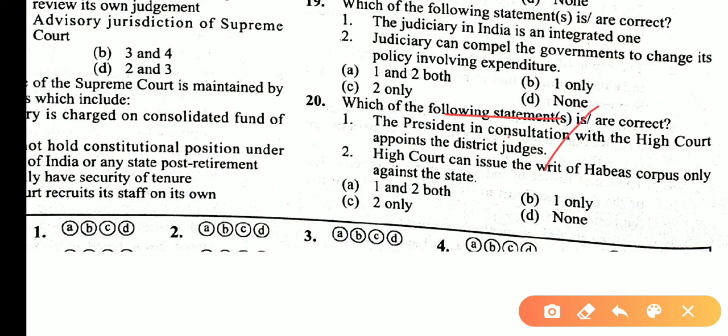This statement is incorrect because the Governor in consultation with the High Court appoints the district judge. High Courts can issue the writ of habeas corpus only against the state. This statement is incorrect because habeas corpus can be issued against many, such as a state, an individual, or an organization. So asking what correct statement, both 1 and 2 are incorrect. So answer is D, none.